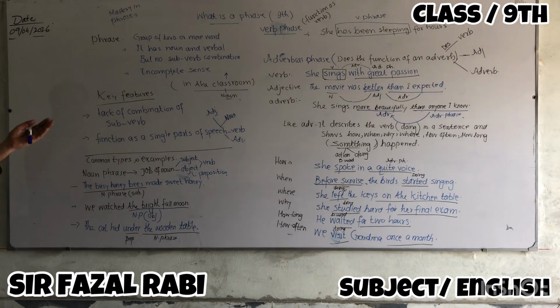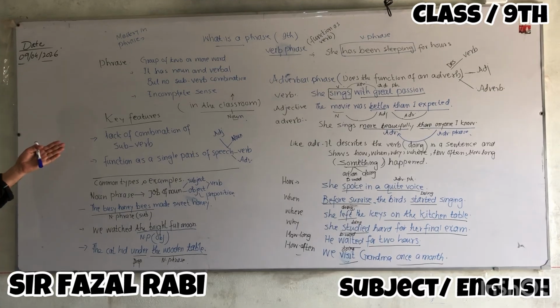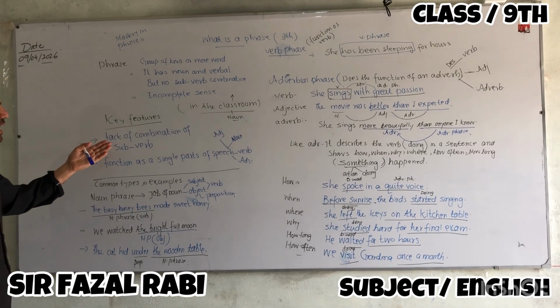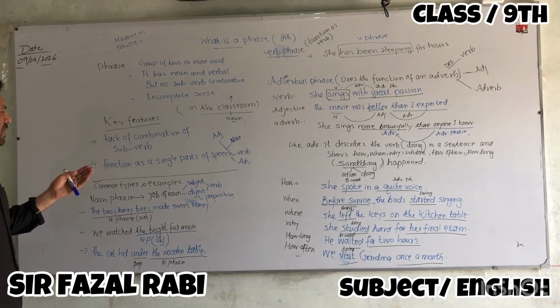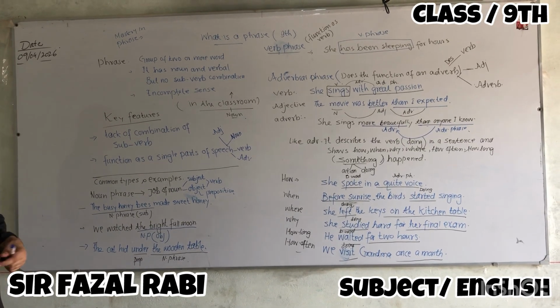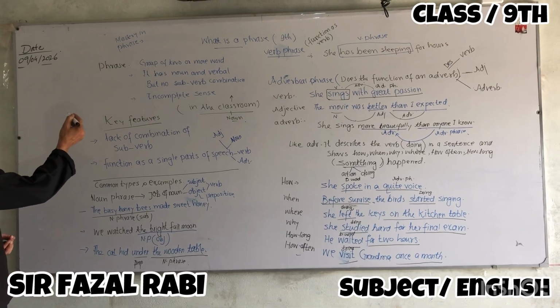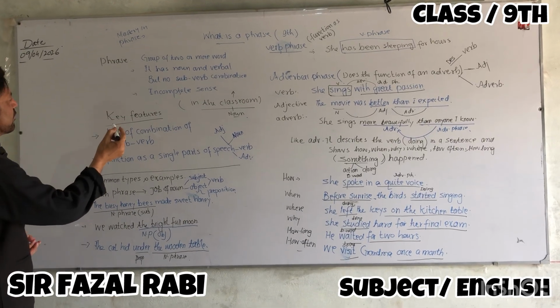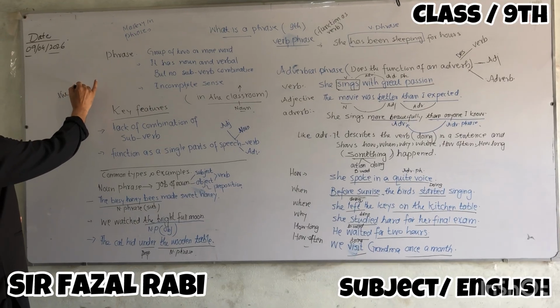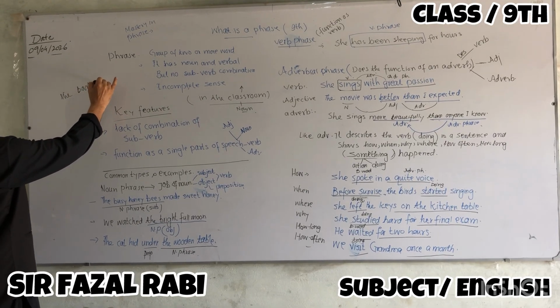Now, key features of the phrase. The main feature is the lack of combination, meaning it has no subject and verb combination. For example, if I write here, the walking dog.